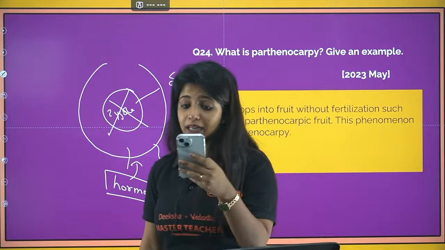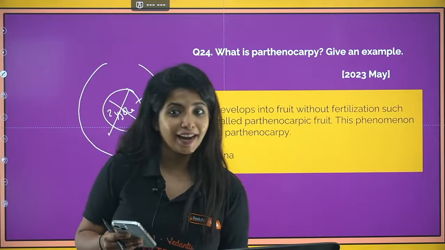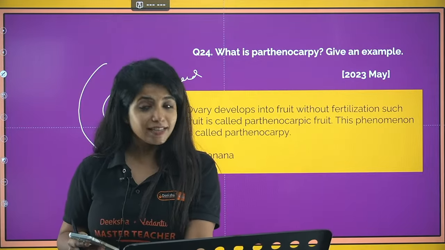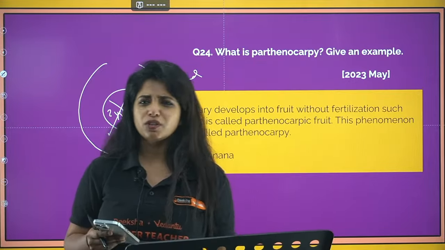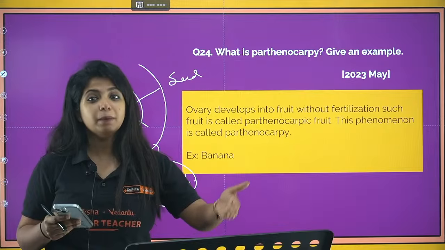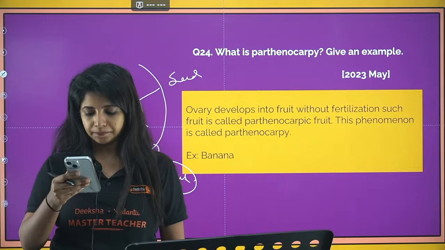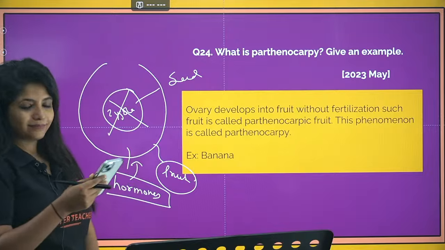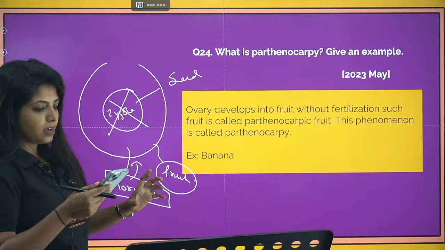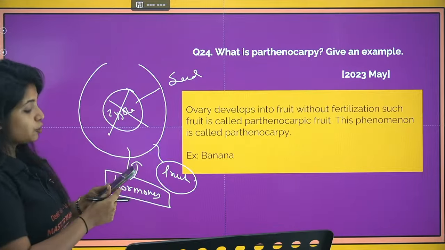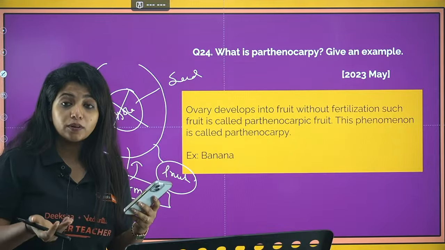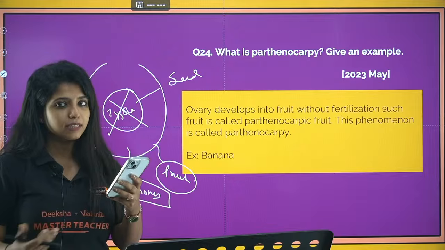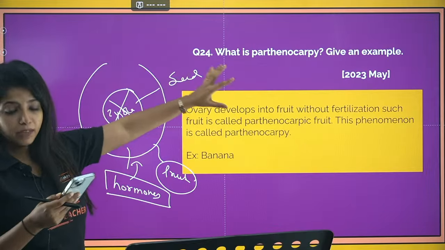What if both plants are genetically similar? There are very rare chances for that to happen. There will be at least some genetic variations out there, unless they are clone plants. That is very rare, unless people make it with the help of apomixis and things like that. In nature, it's very rare. And there will be small variations anyhow. So the example for parthenocarpy is banana. Always remember this. Can we make fruits parthenocarpic? Yes. Can we ripen the fruits? Yes, by injecting certain hormones, for example, auxin. So parthenocarpy can be induced as well.